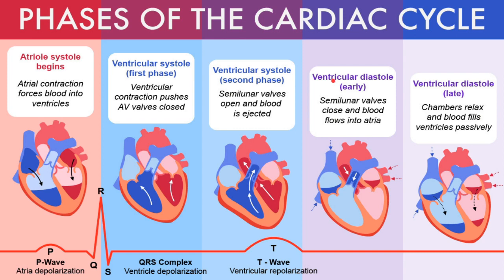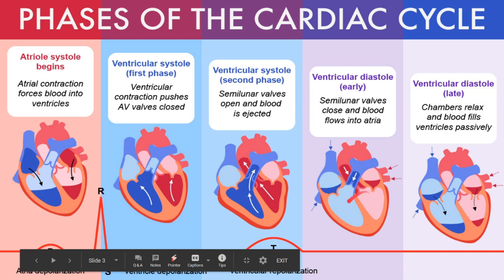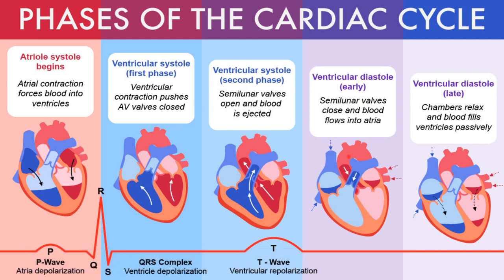Now in the early ventricular diastolic phase, this phase is also known as the protodiastolic phase and also includes the isovolumetric relaxation phase. Now what happens in the protodiastolic phase? Now in this particular phase, the ventricle, as you can see, basically gets relaxed, okay? And the blood basically enters inside the aorta, okay? And over here the backflow of the blood from the aorta basically occurs because of the increment in the aortic pressure.